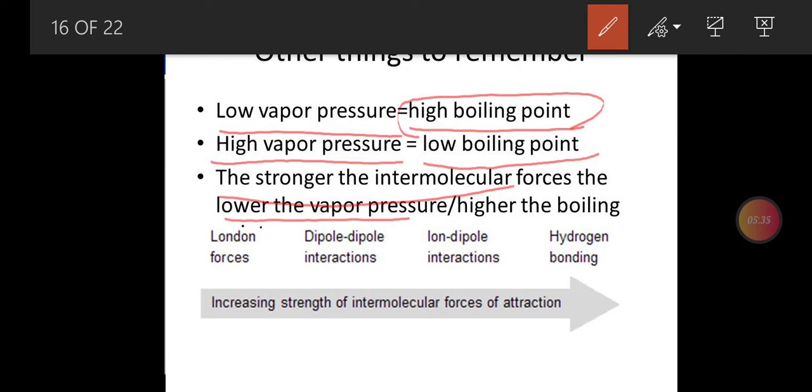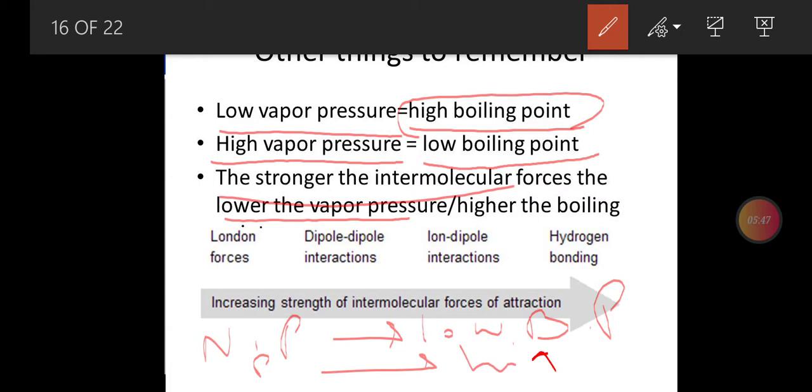For non-polar we have low boiling points, whereas for polar we have high boiling points. So that is inversely related. The intermolecular forces are inversely related with the boiling point.